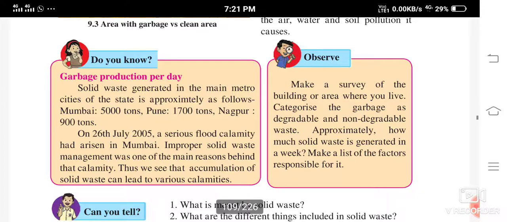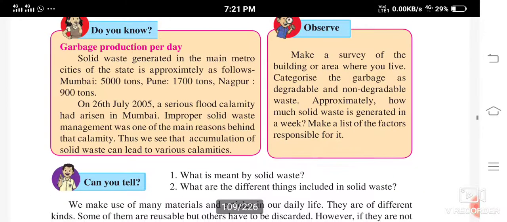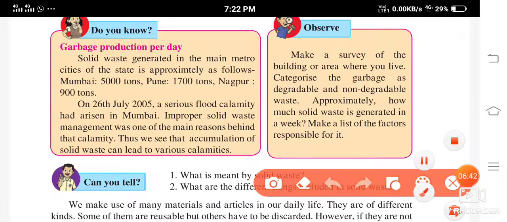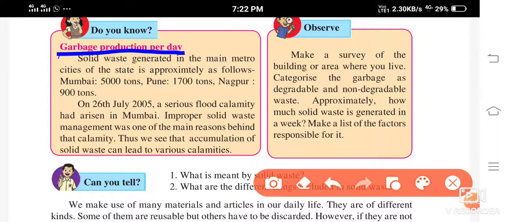Now see, do you know garbage production per day, solid waste generated in the main metro cities of the state is approximately as follows. Okay, now see, per day, in one day how much garbage is produced in the metro cities, like Bombay, Pune, Nagpur, Bangalore and all.